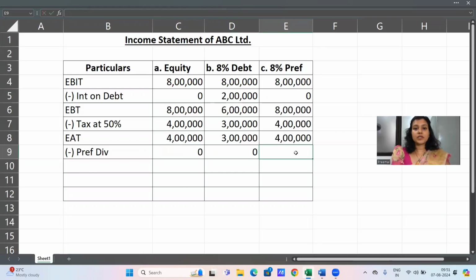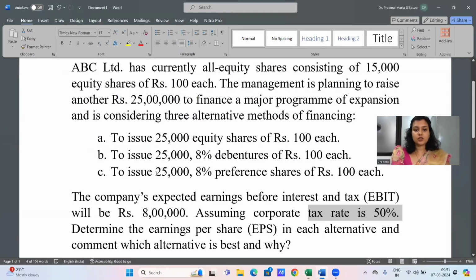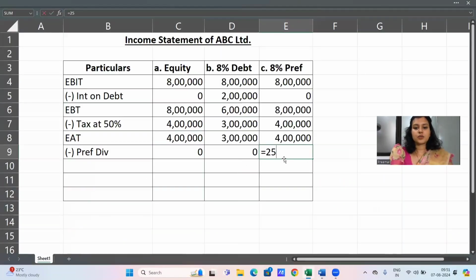So in the third option, we take the amount of preference, which is 25,000 into rupees 100, that's 25 lakh, into the rate of dividend, which is 8%. 25 lakh into 8%. That gives you 2 lakh. The next earnings that you get will be known as earnings available to equity shareholders. In the first option, it's 4 lakh. Second option, 3 lakh. And in the last option, you get 2 lakh.